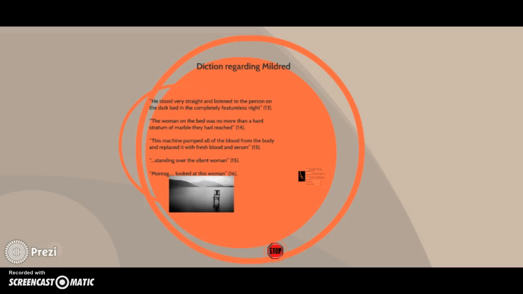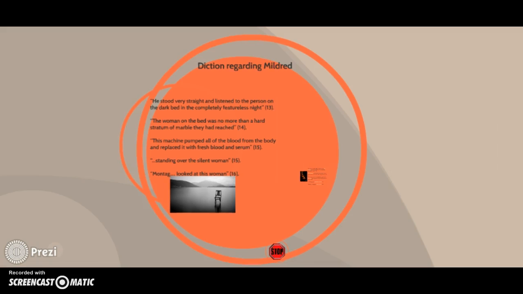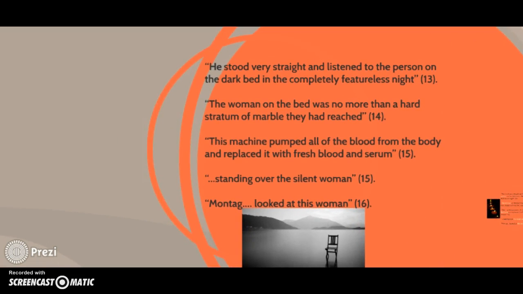Now we're going to look at more quotes describing Mildred and Montag's relationship. He stood very straight and listened to the person on the bed in the completely featureless night. The woman on the bed was no more than a hard stratum of marble they had reached. This machine pumped all the blood from the body and replaced it with fresh blood and serum. Standing over the silent woman, Montag looked at this woman.